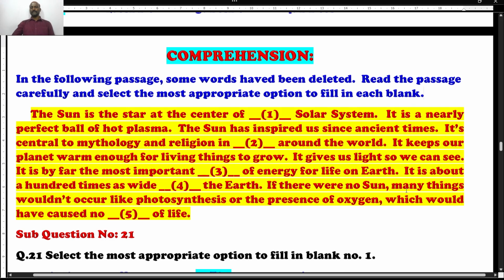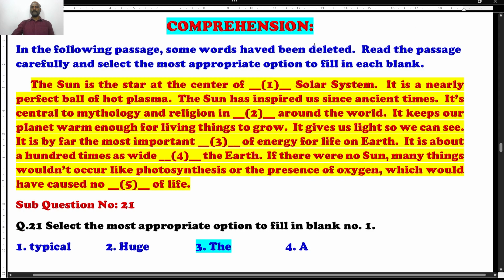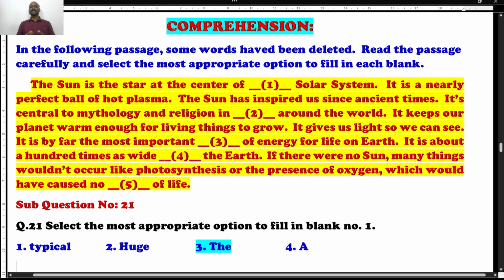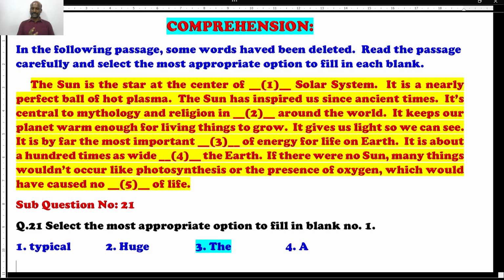Well, let's see the first 4 options for this one. What are the 4 options? Typical, huge, the, or sometimes the. Two articles are given, and two words are given. Which is the right one? Students, when you read the passage, you should prepare your mind that this is about the solar system, right? Here, related to the solar system, we are supposed to use scientific words. I mean to say, based on the passage, you understood the theme of the passage, right? We are supposed to use theme related words.